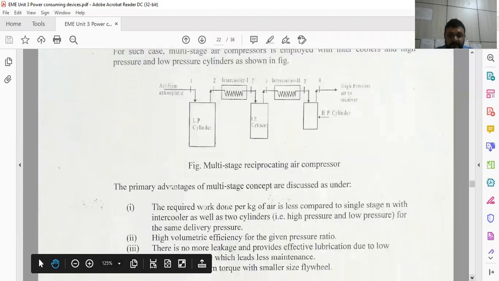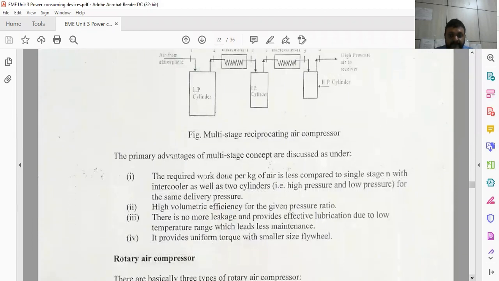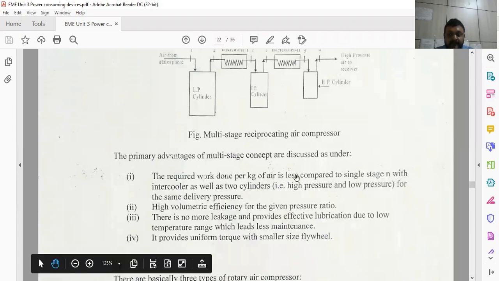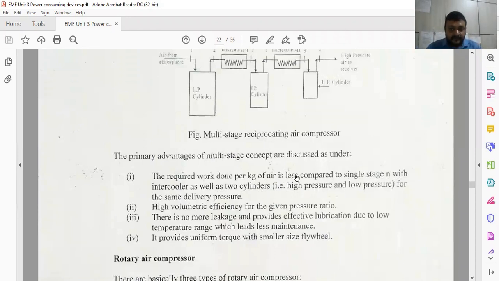The primary advantage of multi-staging is what? The work done per kg of air required is less, so we can achieve a good amount of efficiency at the same delivery pressure. Even the volumetric efficiency for a given pressure ratio is considerably high, and there is no chance of leakage, and it provides effective lubrication at a low temperature range.